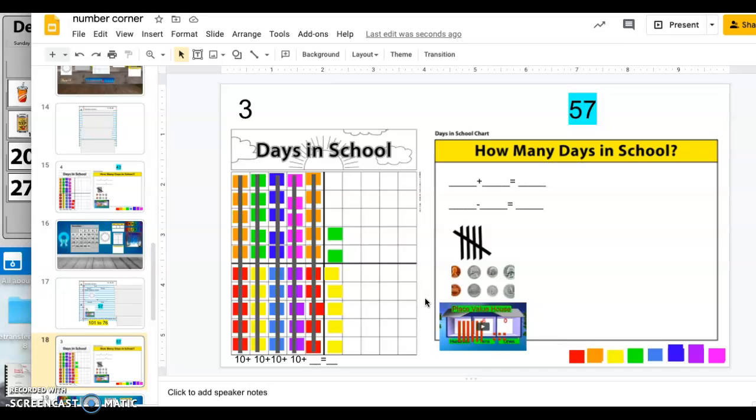You are going to write an addition equation that equals 57, a subtraction equation that equals 57, tally marks to show 57, coins that have a value of 57 cents, and the 10 sticks and 1 blocks to show 57. Press pause if you need more time to complete number 3.